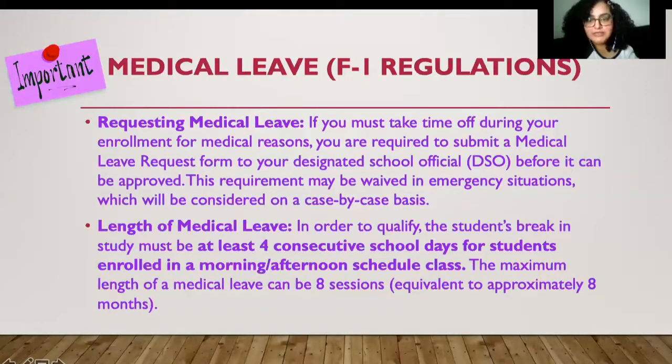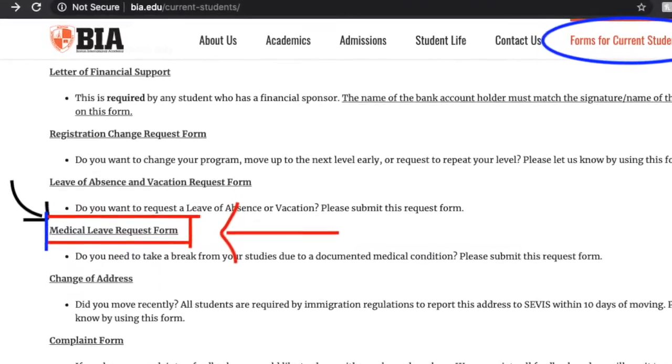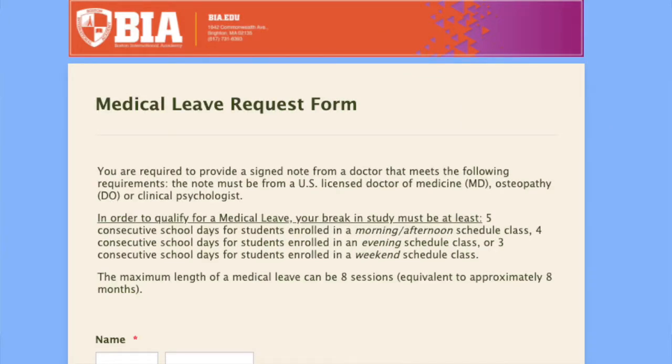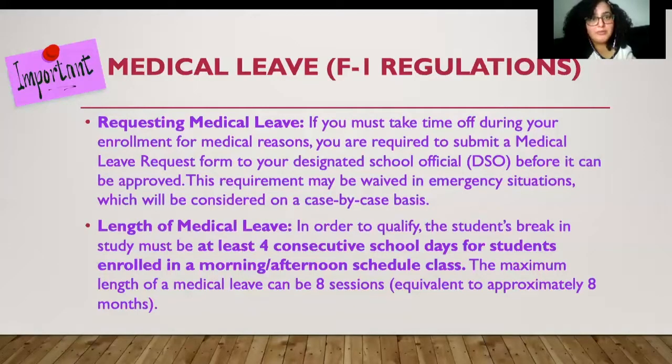Okay, medical leave, super important for all of you to know. There's two things we need from you if you have an illness and you need time off from school. We need a medical note signed by a medical doctor or a clinical psychologist, and then we also need you to complete a medical leave request form, which we can also email to you, or you can find it right online at bia.edu. Please note that the medical note does need to cover the amount of days in your schedule. So whether that's morning, evening, or weekend, it needs to cover those days. If you have any questions about medical leave, please feel free to reach out to us. We'll be more than willing to help you.